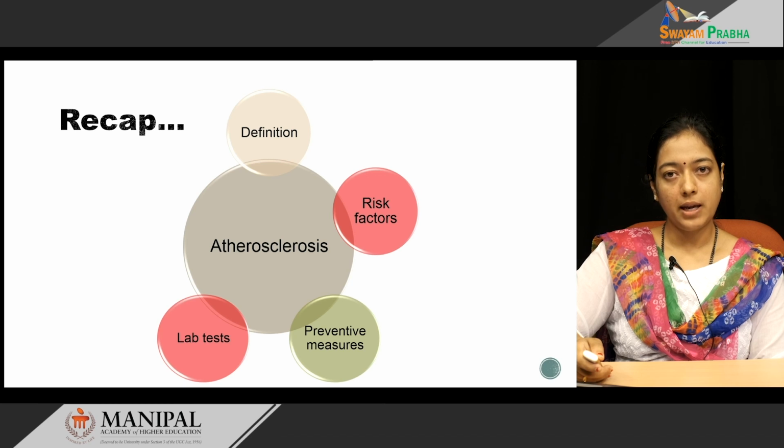Coming to important biochemical tests, one is the complete lipid profile as well as the extended lipid profile, and there are some other risk factors for which you can measure biochemical tests such as homocysteine and lipoprotein A estimation. And finally, the treatment aspect, we spoke importantly about statins.